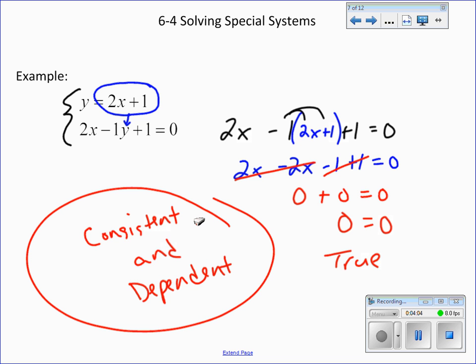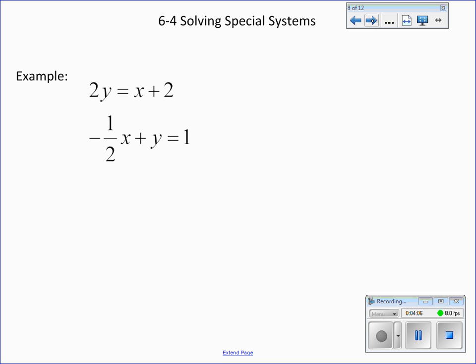Okay, let's try another example. For this example, we have a system where it's negative 1 half x plus y, so this is in standard form. This one is not in standard form, it's not in slope-intercept form, but it is pretty close to standard form. If I simply move this one over, we'll be there. So I'm going to do that by subtracting, so you'd get negative x plus 2y equals 2, and then this one would stay the same.